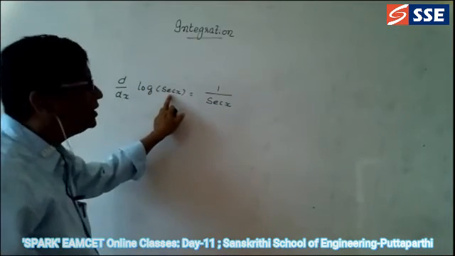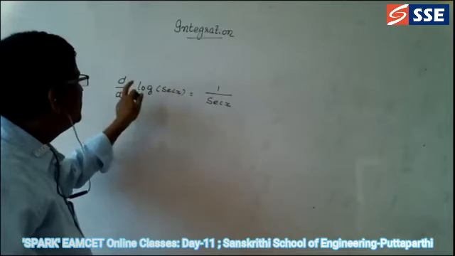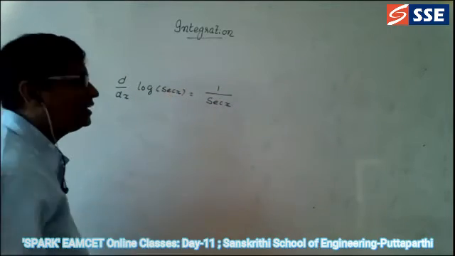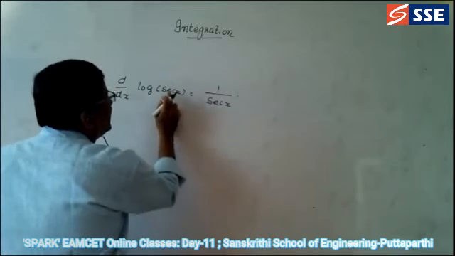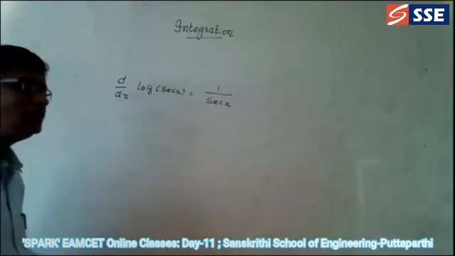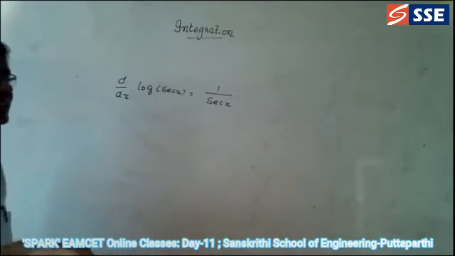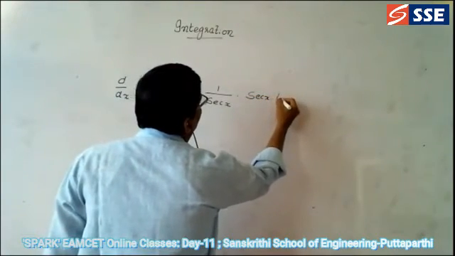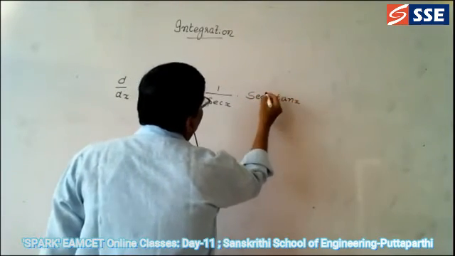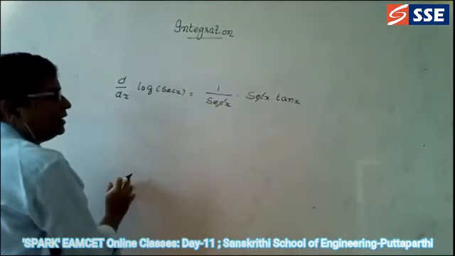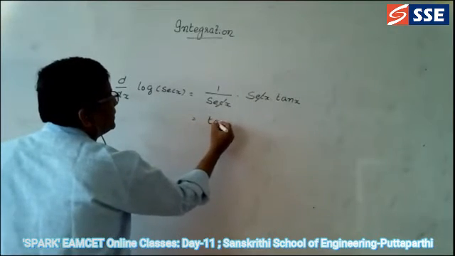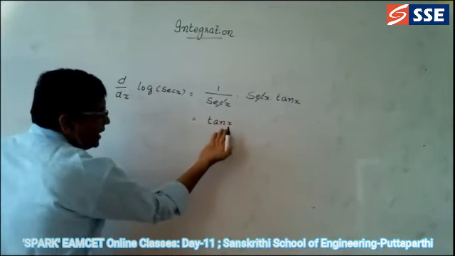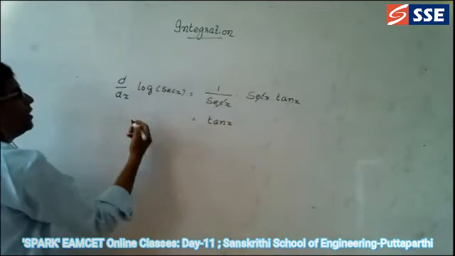In the place of x, what is there? Secant x is there. D by dx of log is equal to 1 by, in the place of x, secant x is there. Again, differentiation of secant x is equal to secant x into tan x. So differentiation of this one is equal to secant x into tan x. Secant x gets cancelled. You get the right hand side as tan x. Okay? So therefore, the integration of tan x is equal to log of secant x.